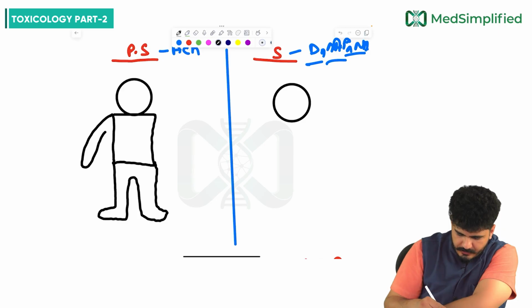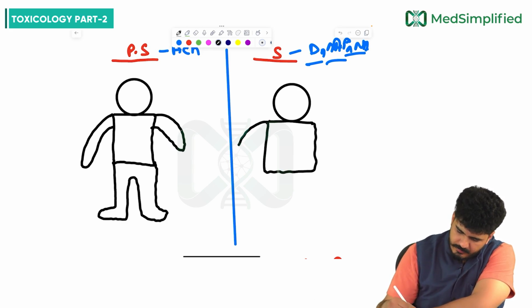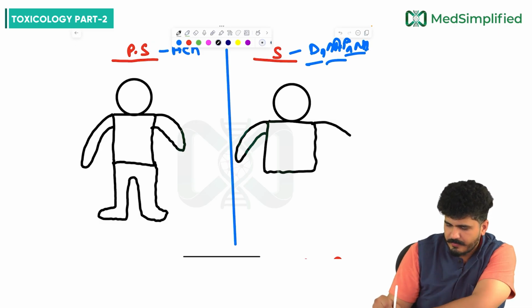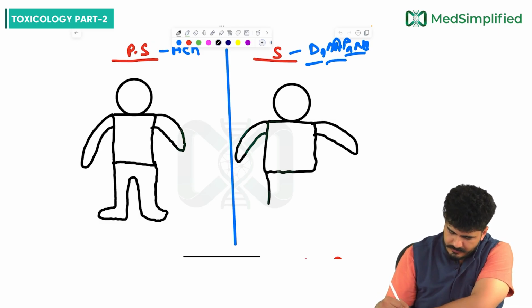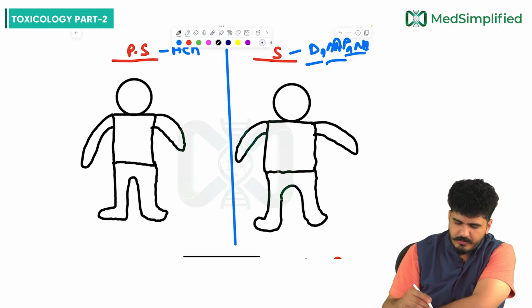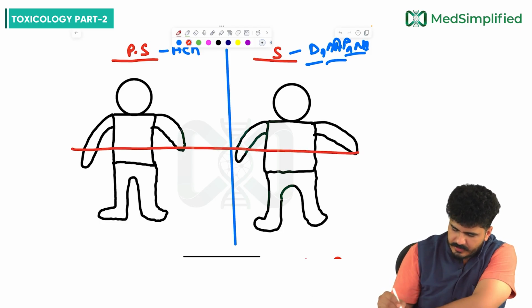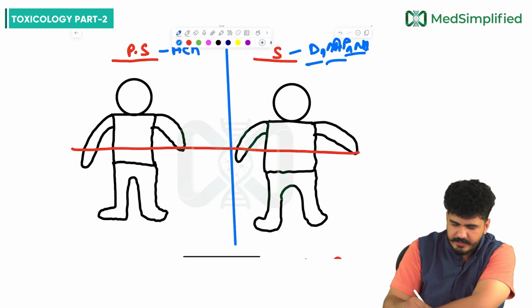This is a beautiful drawing I am drawing for all of you. Same diagram here too. We draw a line, and you can see the line is coming at the GIT.